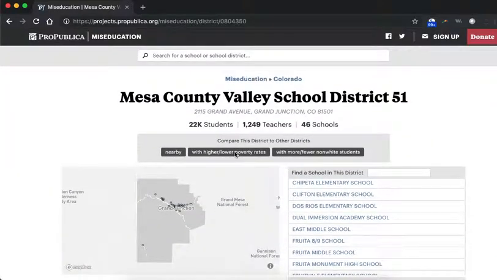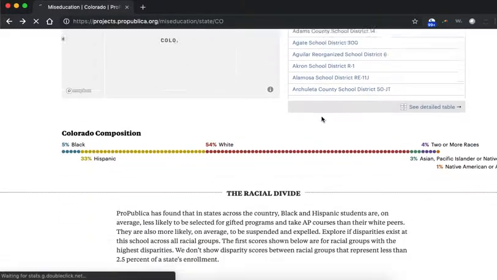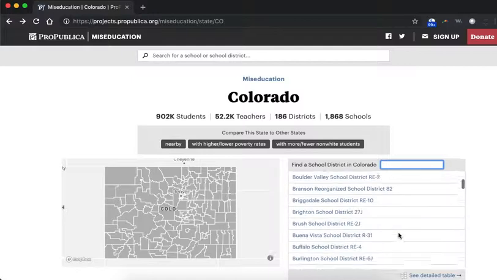But we do want you to look at the state data, which is where you'll land initially from that link. And then we'd also like you to search for or find your district's data. And the worksheet will walk you through some questions that we want you to answer, but this is the crux of that worksheet. This is the place where you'll find that data.